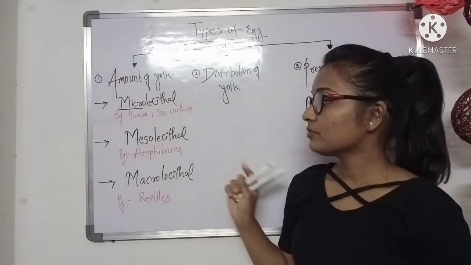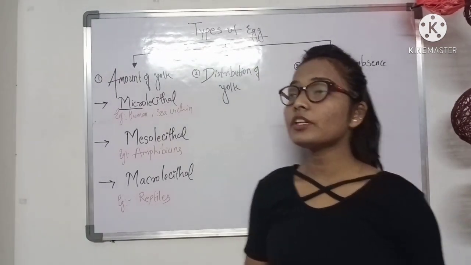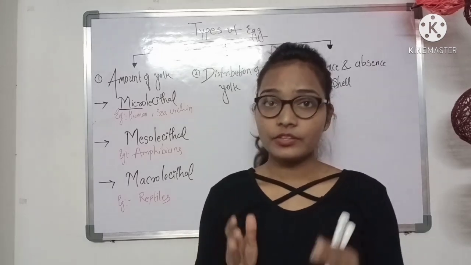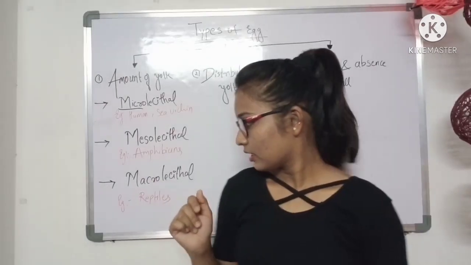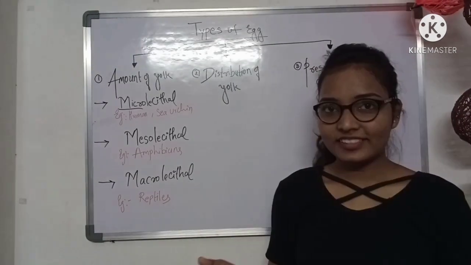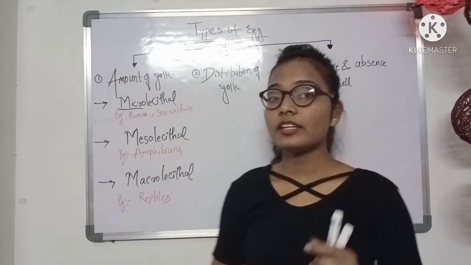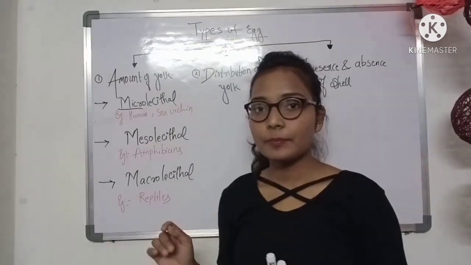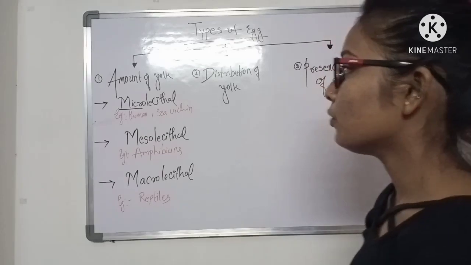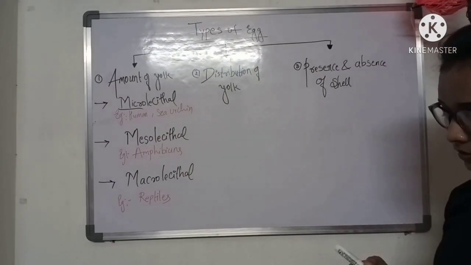So the second one is mesolecithal. Meso means a moderate amount of yolk is present in the egg, and it is seen in amphibians. The third one is macrolecithal. Macrolecithal means a very large or great amount of yolk is present. It is seen in the reptiles. So let me show you how these all differ.